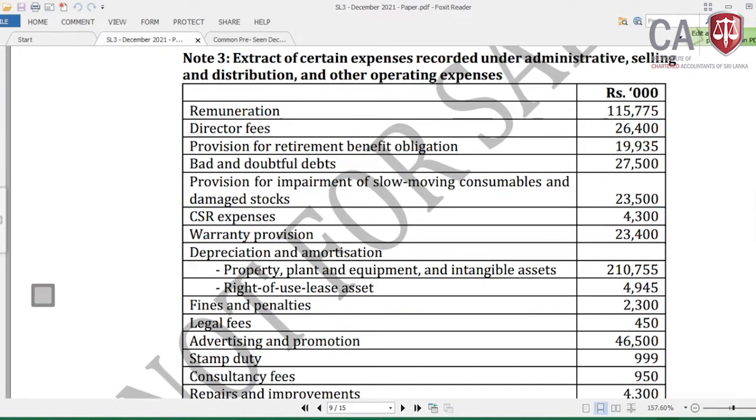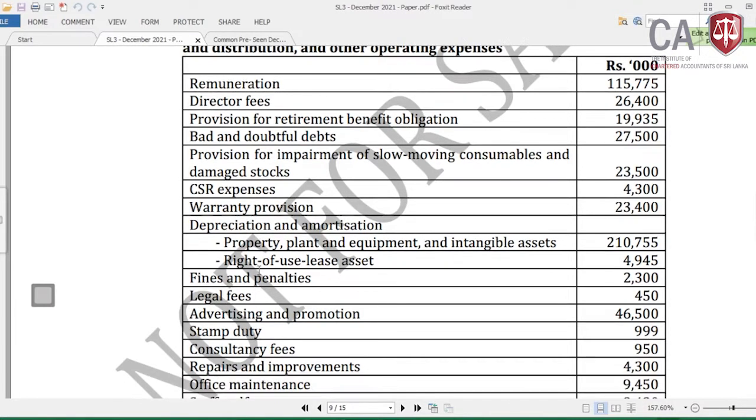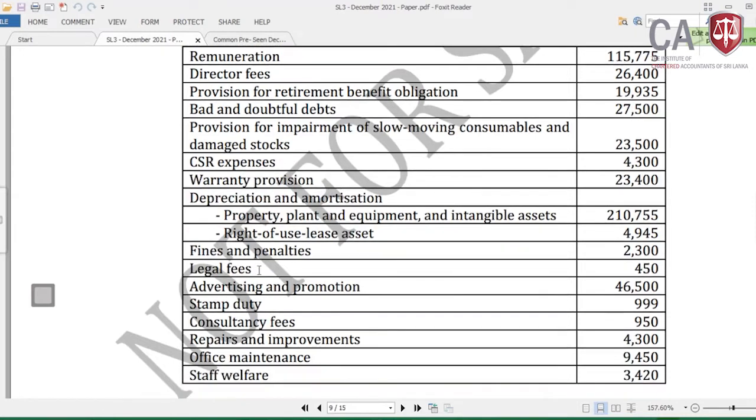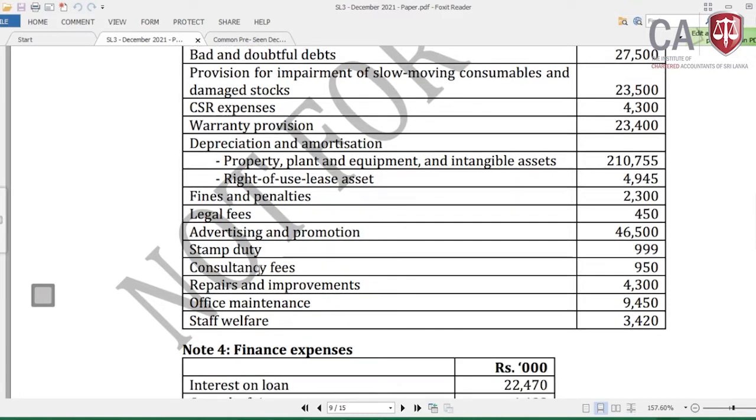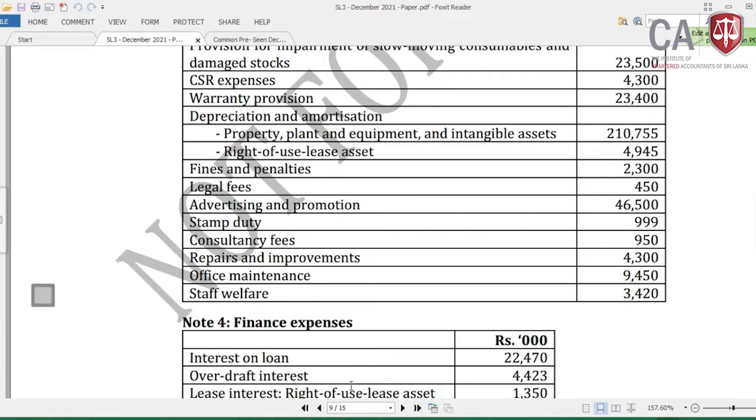Depreciation and amortization, for the property, plant and equipment and intangible assets, 210 million, should be disallowed. And right of use asset depreciation should be disallowed. Then fines and penalties, we need to look at the nature, anyway disallowed. Legal fee, advertising and promotion, stamp duty, consultancy fee, repair and improvements, office maintenance and staff welfare: all these we need to look at the nature of. If there are adjustments, we need to go for that and do the adjustments.